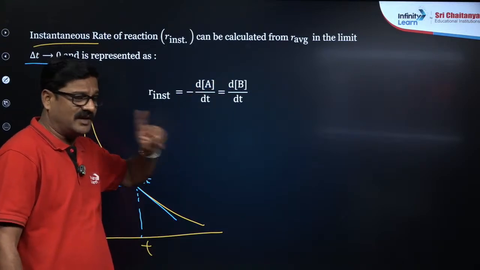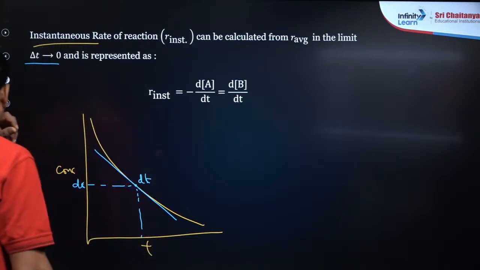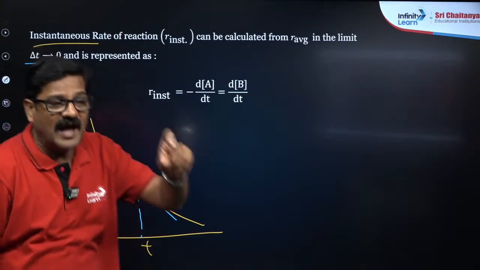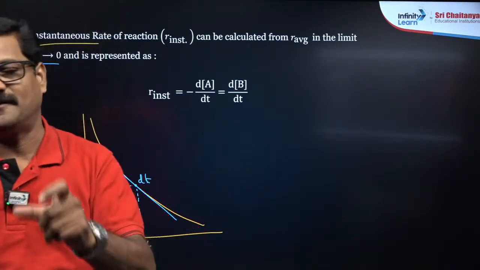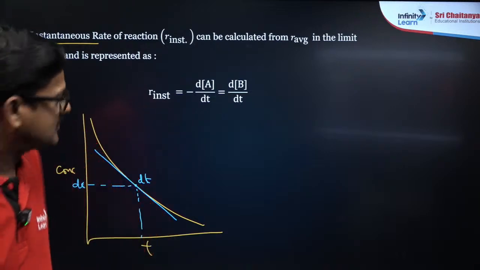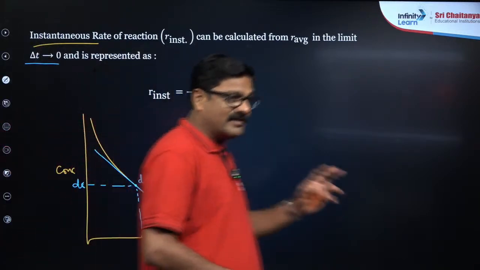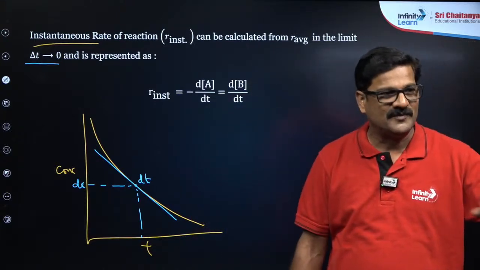So the average is over a particular interval of time. Instantaneous is how much the concentration changes at that instant of time. So that is what you call instantaneous rate, and that is the difference between the average rate and the instantaneous rate.